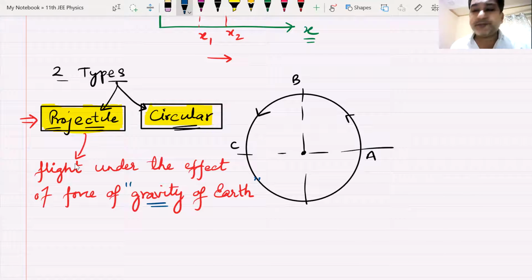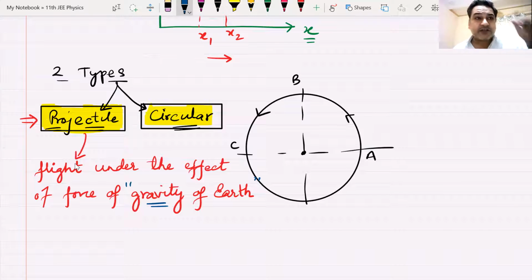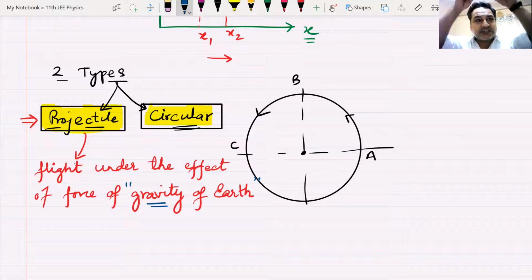Am I clear? But the motion of that projectile is happening in a straight line, and therefore we had done it in the first chapter, which was motion in a straight line. Am I clear that we have already done projectile? A ball thrown up is also a projectile, but the motion was in a straight line. We did not do it separately. We did it in motion in a straight line.